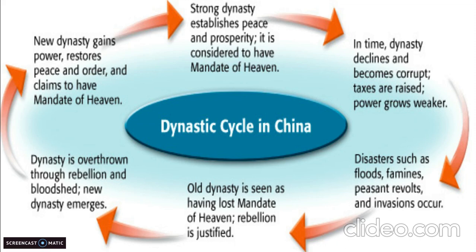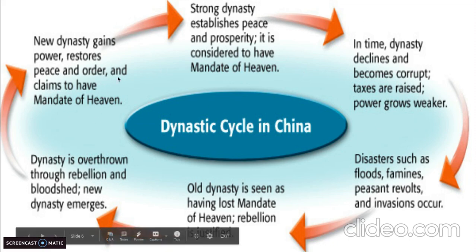So that's how the Zhou dynasty justified taking over the Shang dynasty and becoming in full control of this region in China: because of this cycle and this idea of the mandate of heaven, having God's approval. So make sure this is in your textbook. Make sure you look it over, study it, know the cycle, all parts of the cycle.